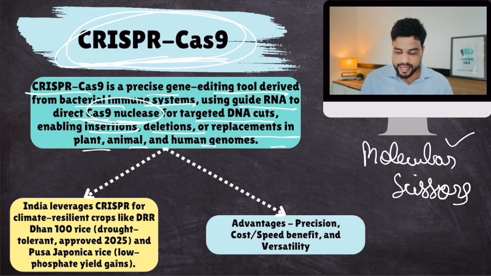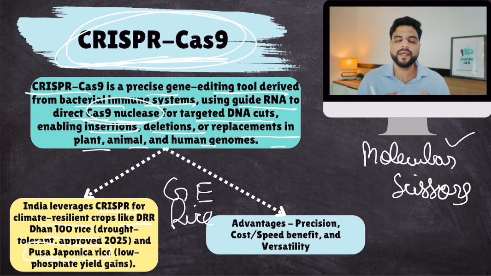India uses CRISPR for climate resilient crops. We used CRISPR to produce genome-edited rice, remember? Like DRR Dhan 100 and Pusa japonica. Pusa japonica is basically a mixture of an Indian variety of rice and a Japanese variety of rice. Nonetheless, the advantages are precision, cost, and speed. Genetic editing can be quick, cheap, more accurate, and versatile. What do you mean by versatility? Versatility is that you can use this to edit plants, crops, animals, bacteria, viruses, anything.